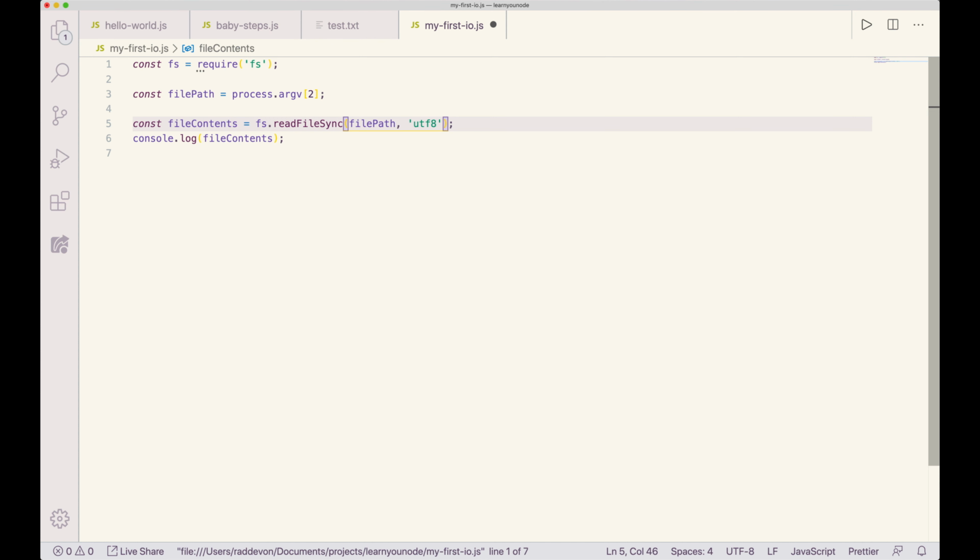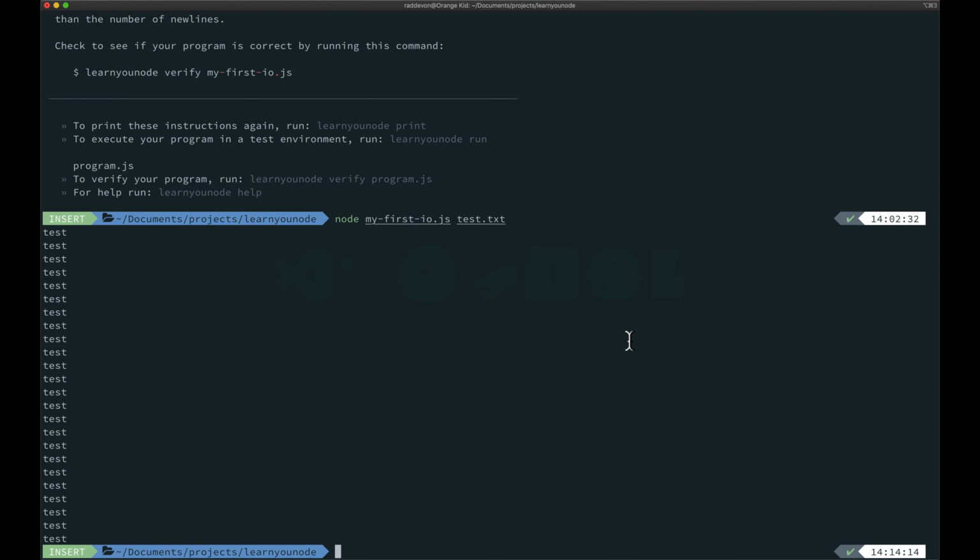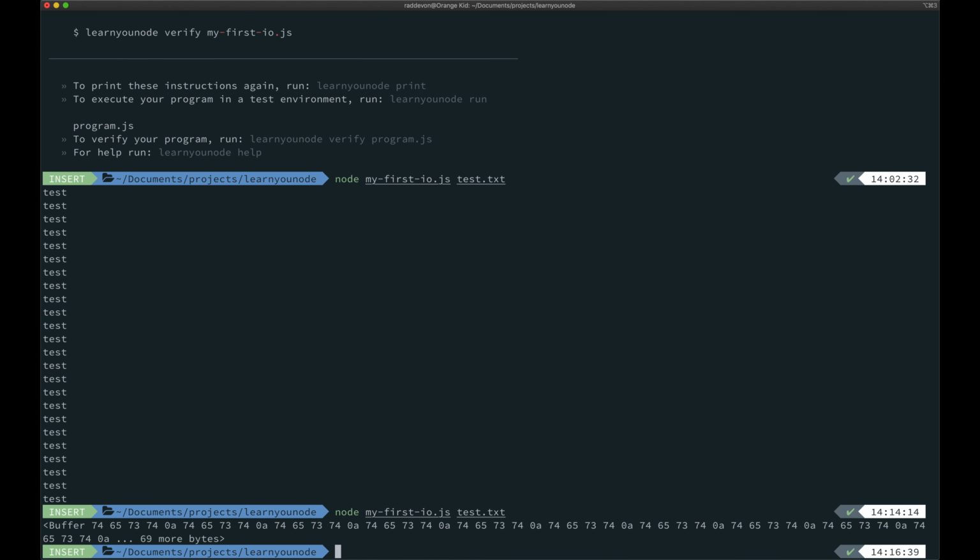Now, to see what that UTF actually did, or if it did do what we think it did, I'm going to remove it and see what is in that same variable now. I expect it will be a buffer, so I'm not sure what will get logged out. I don't think it'll be anything we can read or make any sense of. I'm just going to run the same thing.